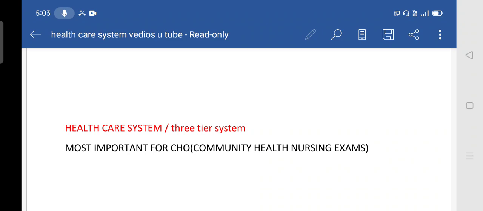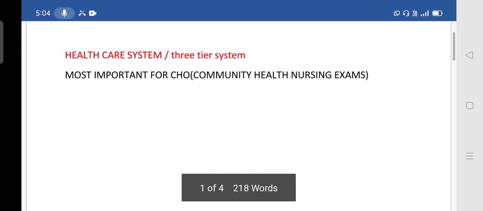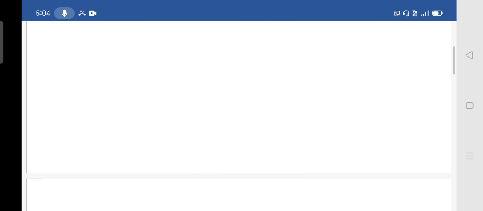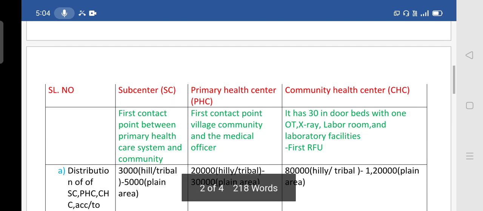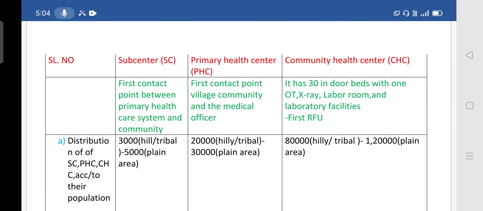So today, we're going to discuss the most important topic, the healthcare system and its three-tier system. The three-tier system is most important for the CHO exam, the Community Health Officer examination. In that three-tier system, we will discuss the sub-center, the primary health center, and the community health center.